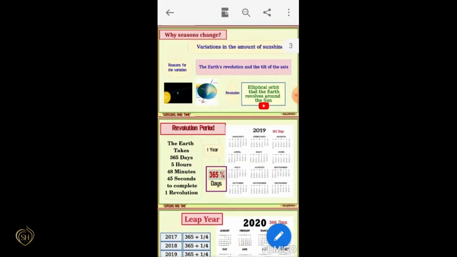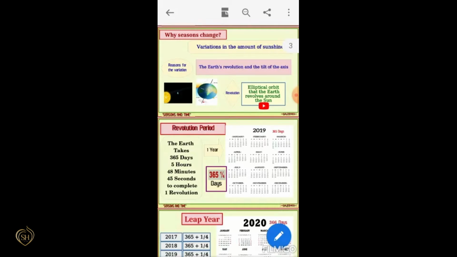Do you know what the reasons are for this variation in the amount of sunshine received? They are the Earth's revolution and the tilt of the axis. First one, the Earth's revolution, and second one, the tilt of the axis.